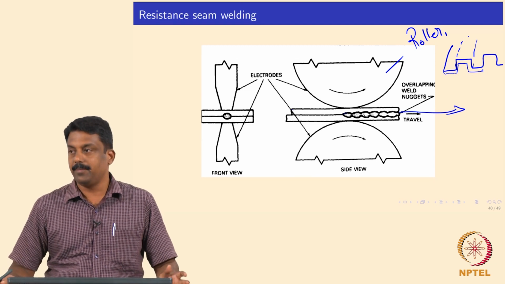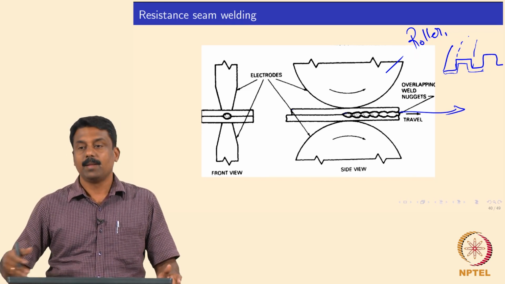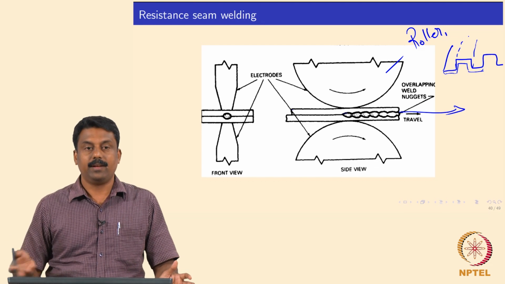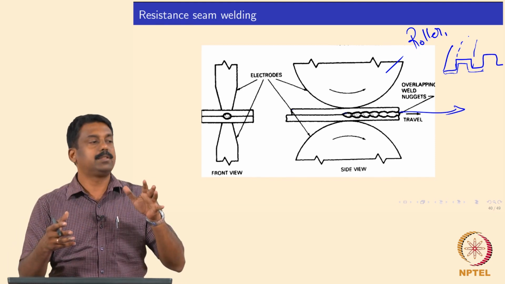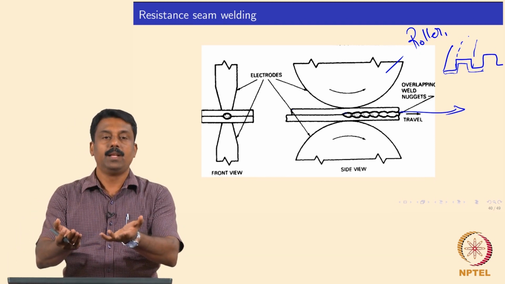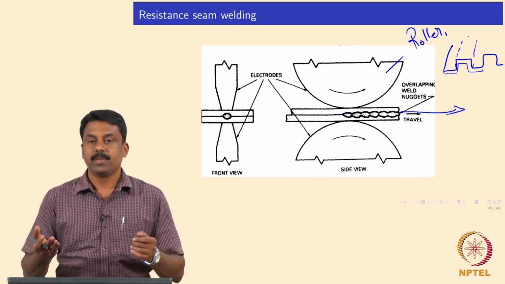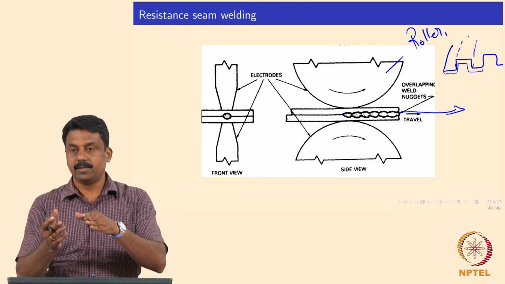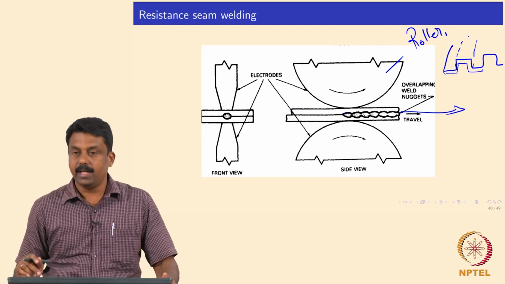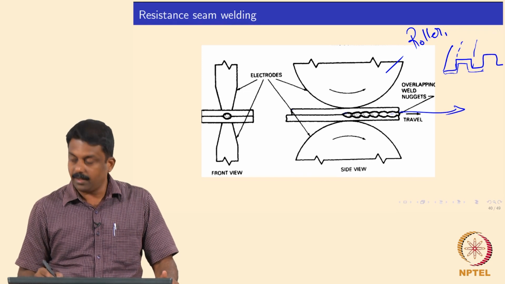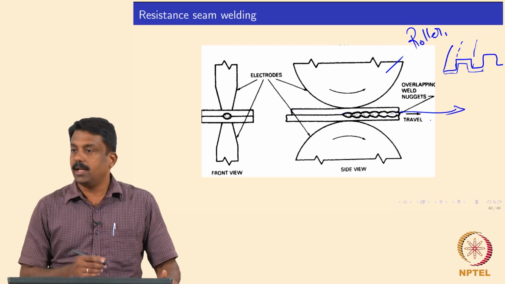Similarly, nets and window frames. If you have long fences made of flat sheets, you can buy them. These kinds of corrugated sheets are all made using resistance seam welding, where you have rotating electrodes, and the flat sheet is sent through the electrodes. You may also have additional work rolls which bend or change the shape of the sheets, and then once it is fed to the electrode rolls, you pass a current. Obviously, when the sheet moves to the other side, you melt the interface continuously, right. Then you make a continuous seam weld.